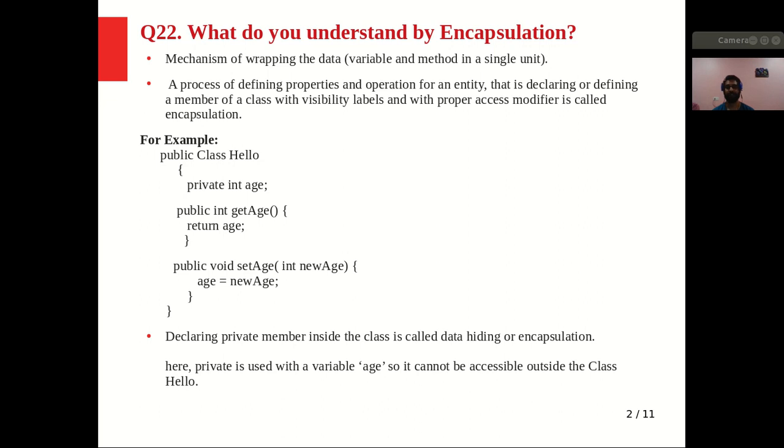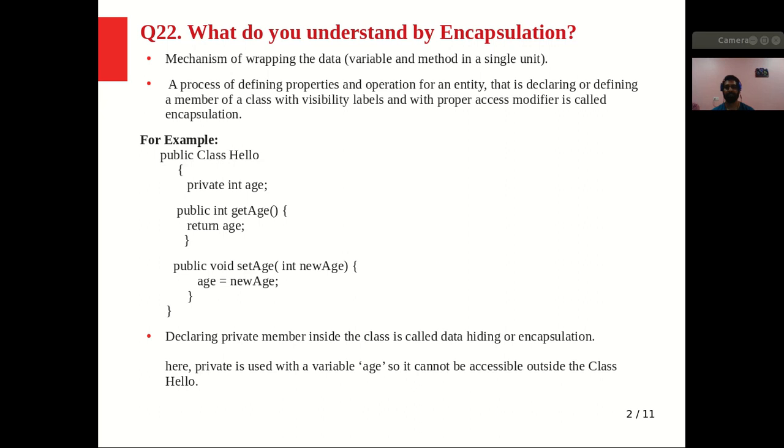The access modifier can be private, or it can be public, for a variable in a class. But the main thing encapsulation says is that in a class we are wrapping the data, the variables and methods, inside a single class. That concept is known as encapsulation. And also we define the variables and the methods with a proper access modifier. So that is known as encapsulation.